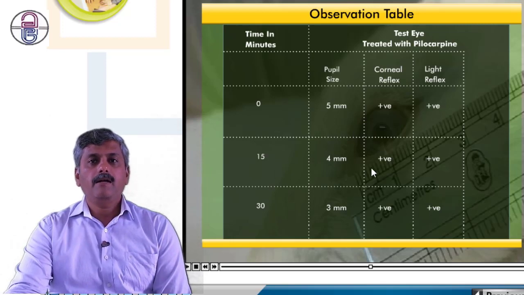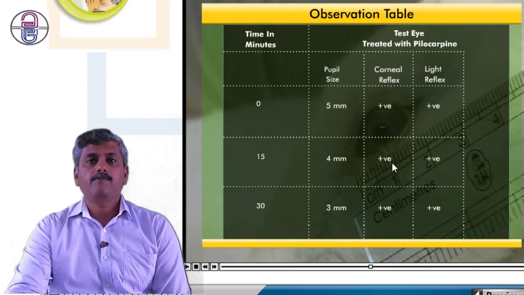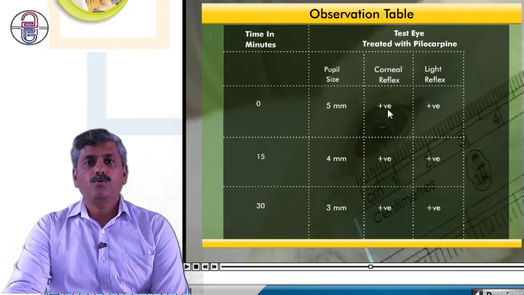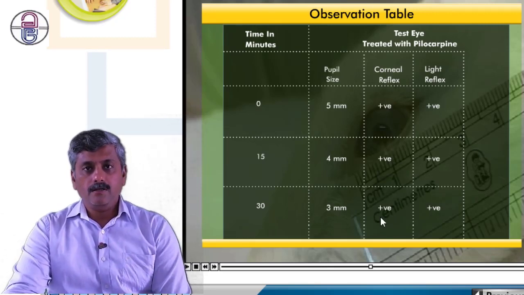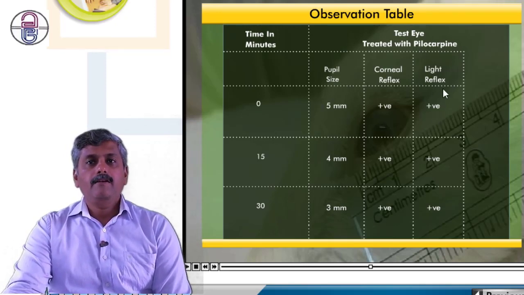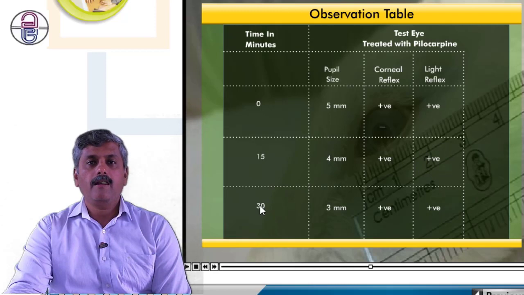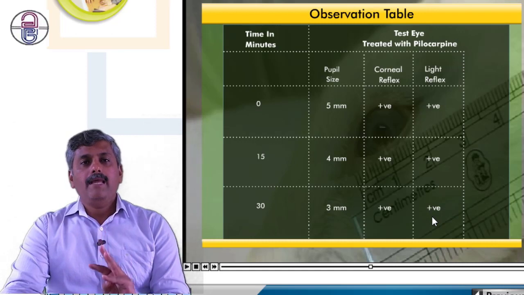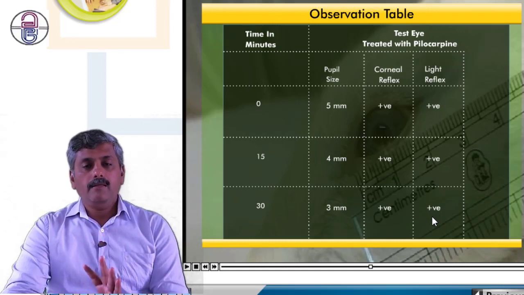After 15 minutes, we checked. Still, the corneal reflex is present, and even after 30 minutes, the corneal reflex is positive. So the corneal reflex remains as it is throughout the experiment, even though we instill the drug. Simultaneously, we are trying to check the light reflex also. Initially the light reflex is there. After instillation of the drug, after 15 minutes we checked, it is a positive light reflex, and after 30 minutes again there is a light reflex. So both the corneal as well as the light reflex are there.